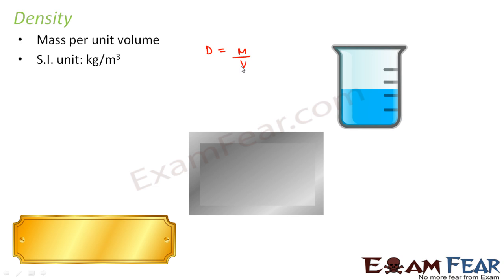So in a volume of say x meter cube, how much mass is contained? If more mass is contained, we say density is more. If less mass is contained, we say density is less. So the SI unit is kg per meter cube. Density is different for different substances, but every substance has a specific density which does not change as such.